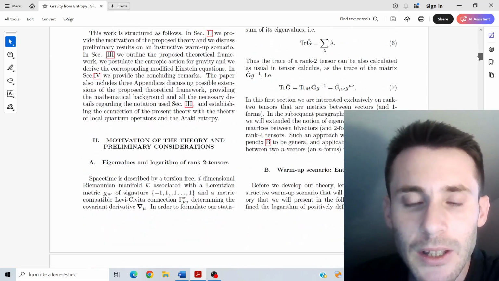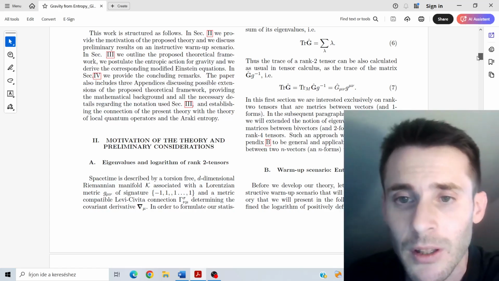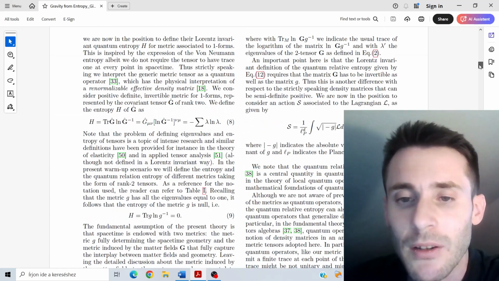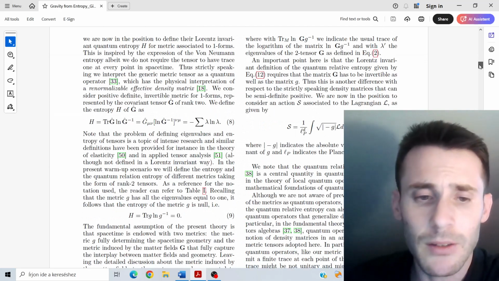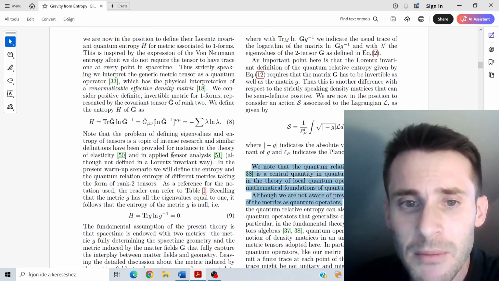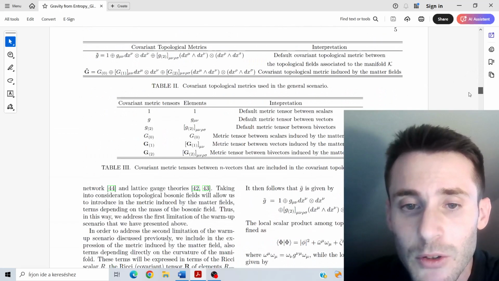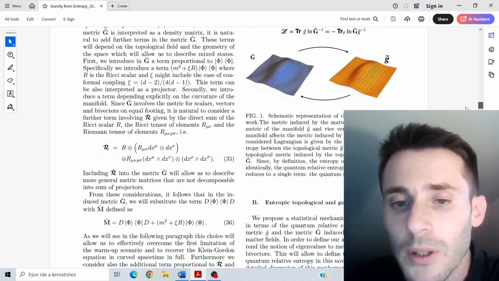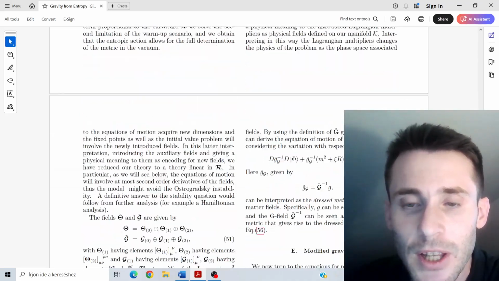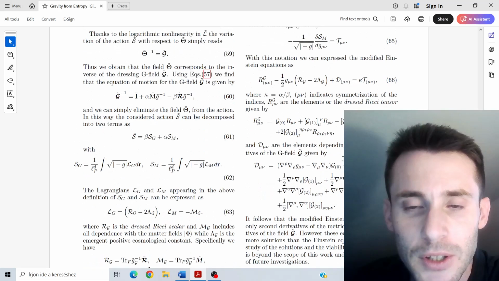there are interesting mathematical concepts which are used throughout physics, not just in mathematics and not just in this article. There are important concepts that arise in quantum field theory, in general relativity, and so on. So we will go through the mathematics because it's important, but we will find out that the physics is also interesting. In particular, the article derives modified Einstein field equations starting from quantum entropy. So we will be able to go through this article.